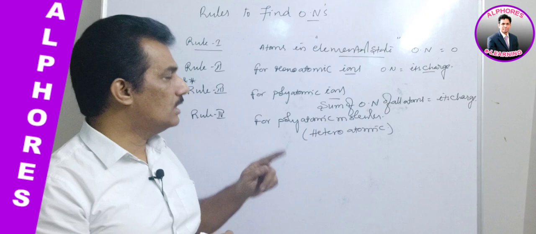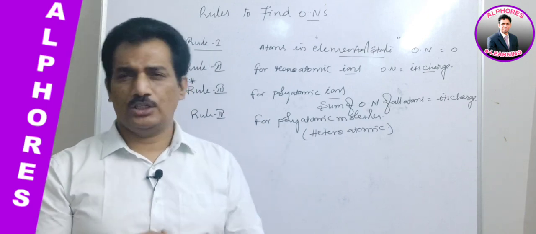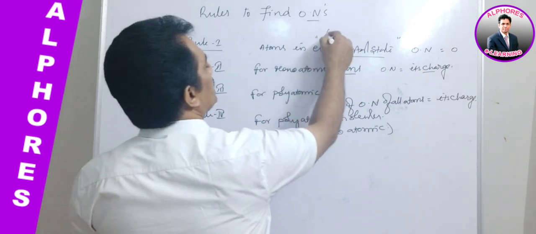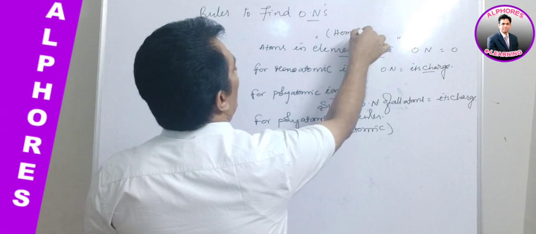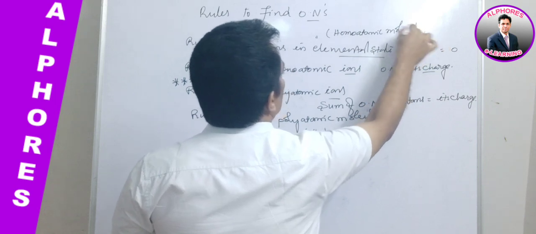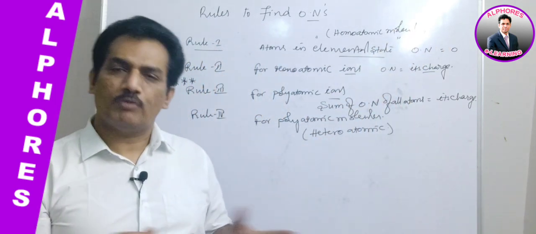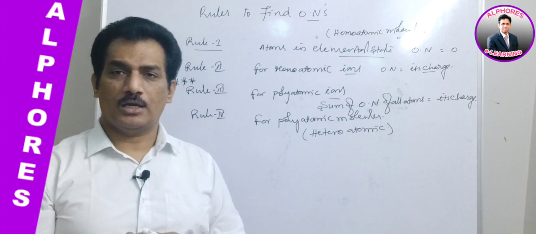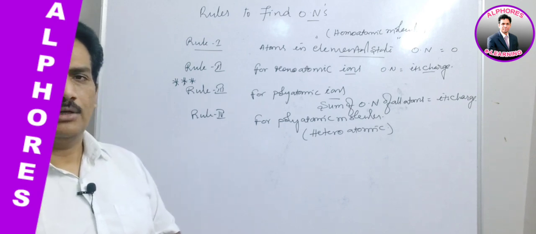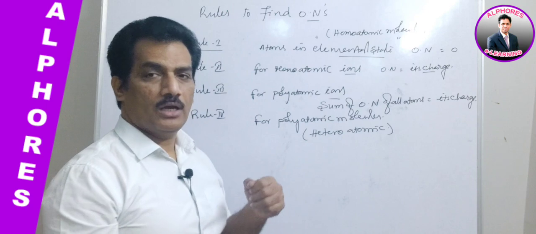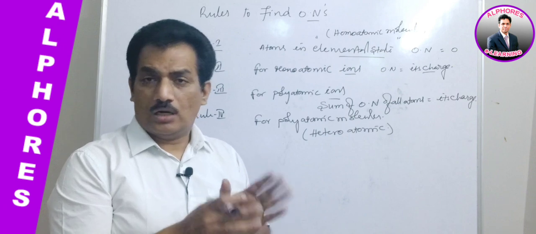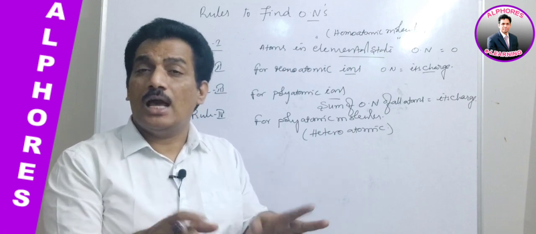But the difference is, if the same elemental atoms are present in the molecule, then they are said to be homoatomic molecules. This elemental state is nothing but homoatomic molecules. Just remember, homoatomic molecules means all the atoms present in the molecule are from the same element. O3 homoatomic, P4 homoatomic, Cl2 homoatomic, O2 homoatomic. Clear? But heteroatomic means atoms of different elements are in combination. In that molecule, not only one element's atoms, different elemental atoms are involved.